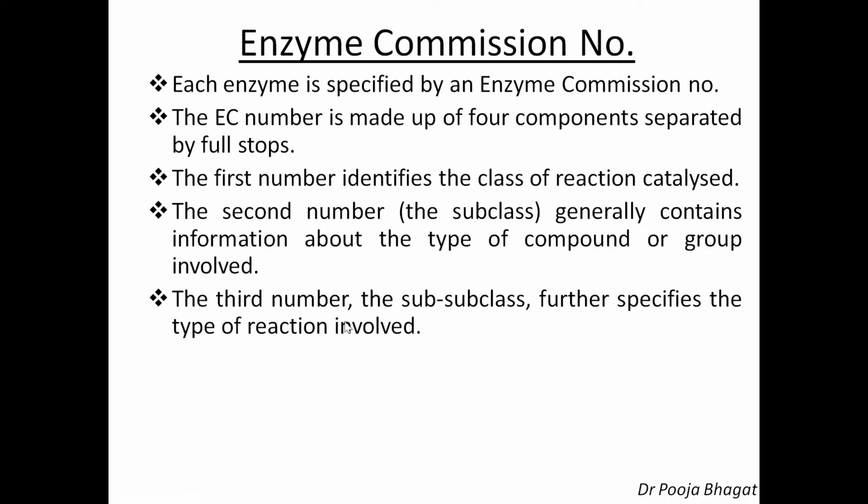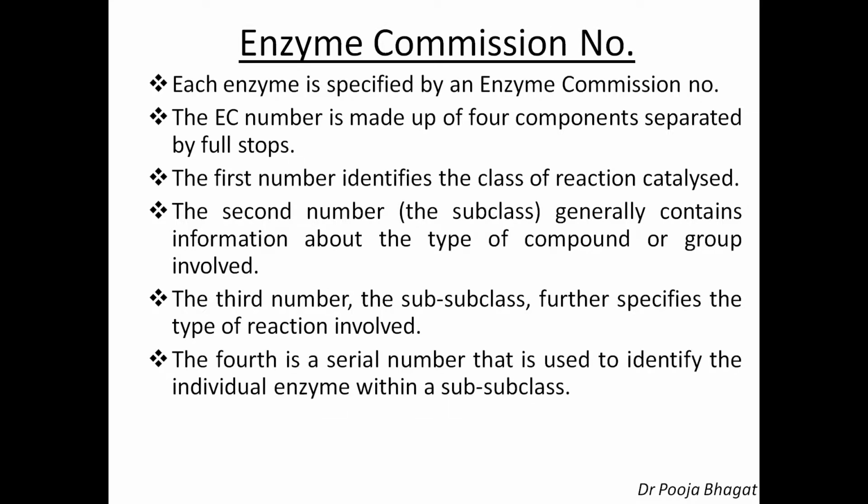What about the third number? The third number, that is the subclass, further specifies the type of reaction involved. Which type of reaction is involved is given by the third number. We'll discuss it in detail in the next slides. And then the fourth and last number is a serial number that is used to identify the individual enzyme within a subclass. So in the subclass, the number of the individual enzyme will be the fourth number.